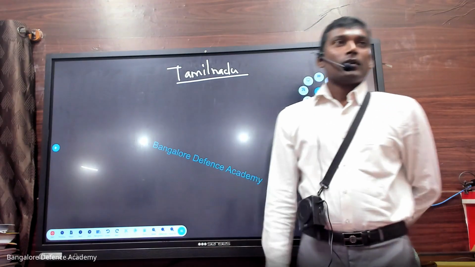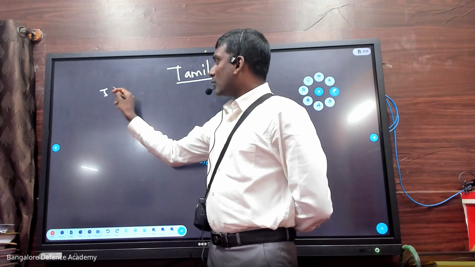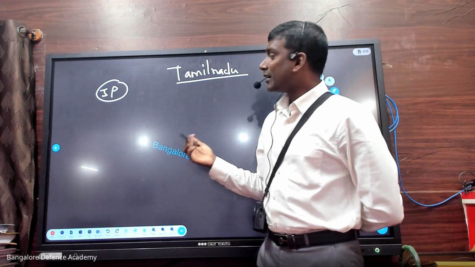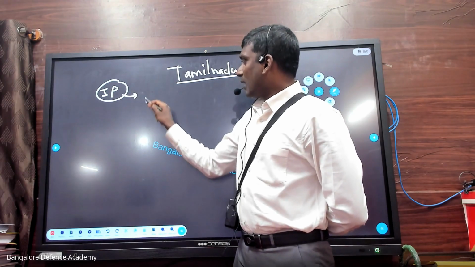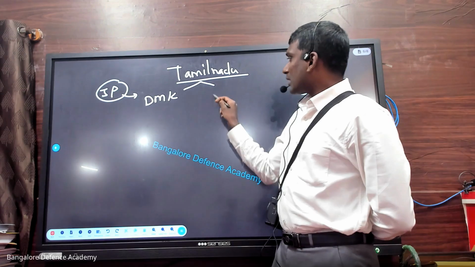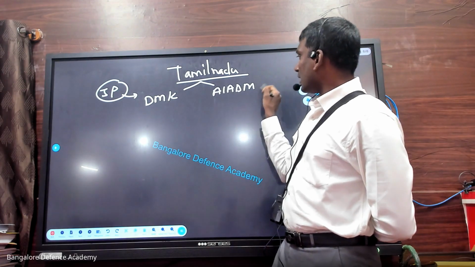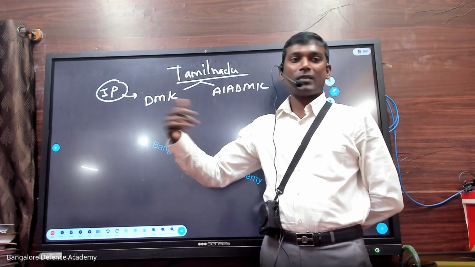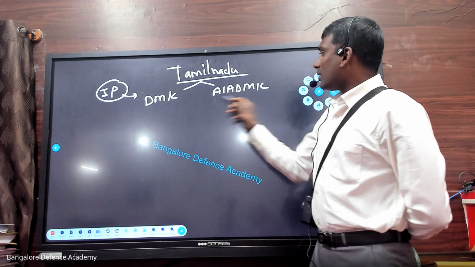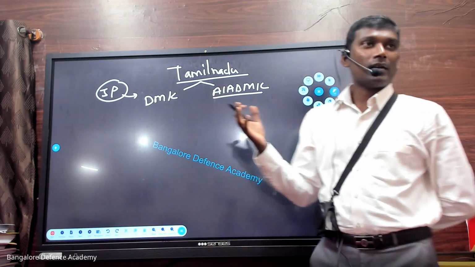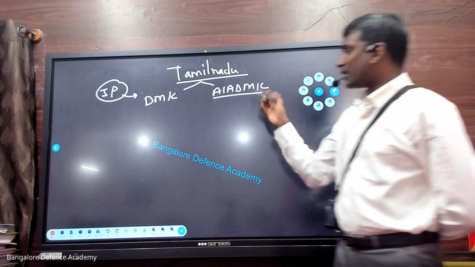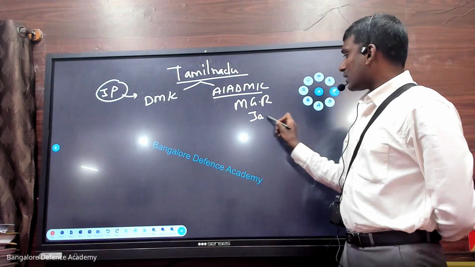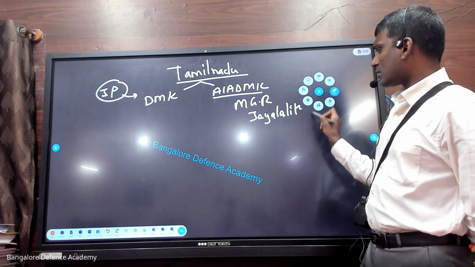In Tamil Nadu, from 1950, we had a party, the Justice Party. You know EV Periyar, the great leader. After that, we have a party called DMK. Usually there are two parties, DMK and AIADMK. Dravida Kazhagam was started by Annadurai, and after Annadurai we have MK Karunanidhi. Then AIADMK was started by the actor MGR, and after MGR we have a person called Jayalalithaa, who was Chief Minister of Tamil Nadu.